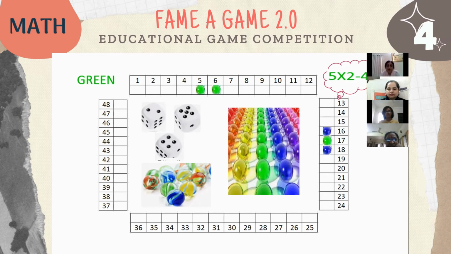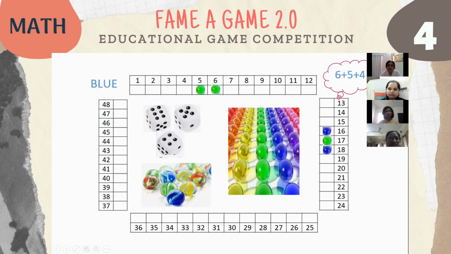Your target should be either to block your opponent by placing a marble in front of its marble, or to place the marble one step ahead of your marble so that you gain the bonus points. Next, it was blue's turn. Blue has also gained 5 bonus points because he placed the marble on 15 by using the BODMAS rules.